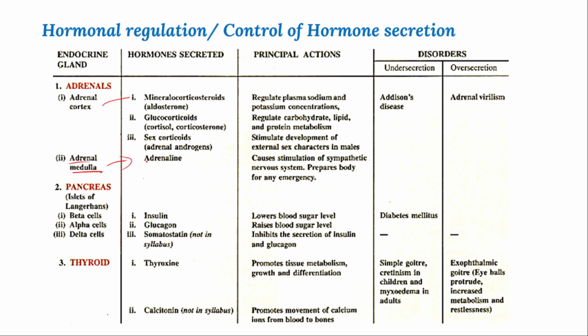releases a hormone called adrenaline, which helps in staying away from danger situations, so that it will prepare the body for any emergency condition. And under secretion of the adrenal cortex hormone causes Addison disease, and over secretion is called virilism.